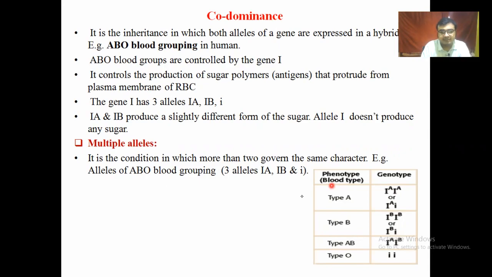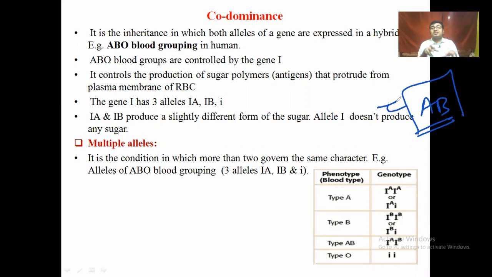And that's it. If a blood group is AB, then it shows the codominant nature. That means both the dominant genes IA and IB are expressed with each other in the same genotype or the same offspring.